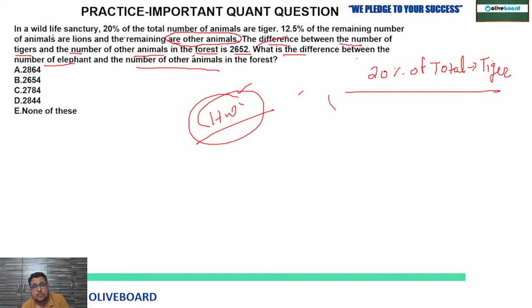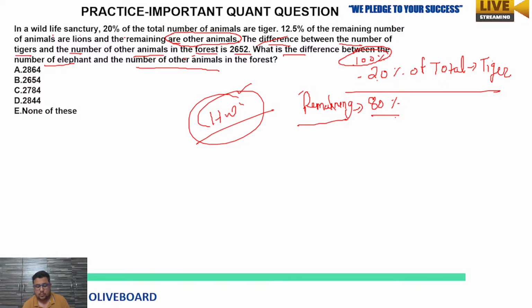Now just see what else is given. 12.5% of the remaining. So how much will be remaining? 100% is the total number of animals. So 100% minus 20%, what will you get? 80% remaining. See, I am explaining from the basics. Now, 12.5% of the remaining, so 12.5% of 80 you can calculate.